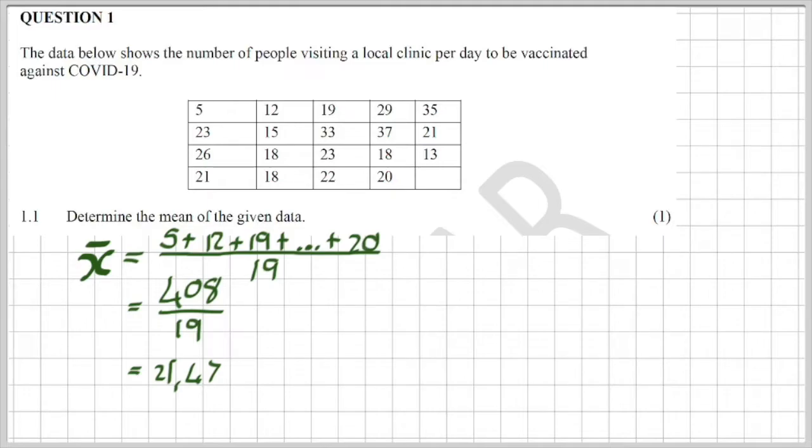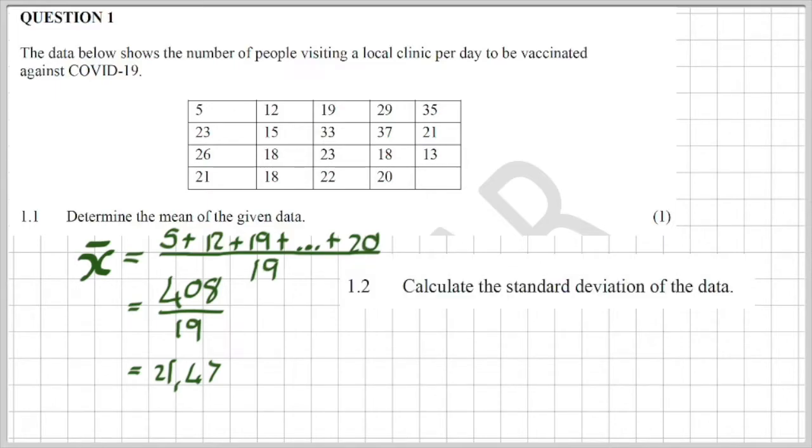But if the norm was 40, then there must be some kind of thinking about why. Is it maybe a very slow area? Maybe the people don't know about it. Maybe the people don't like the vaccine, because remember, we're now talking about vaccinated against COVID. Now you can start delving deeper about why this is maybe not the way that the other clinics are working. And that's where statistics is pointing us towards. Before I go down this rabbit hole even more, let's look at the next question.